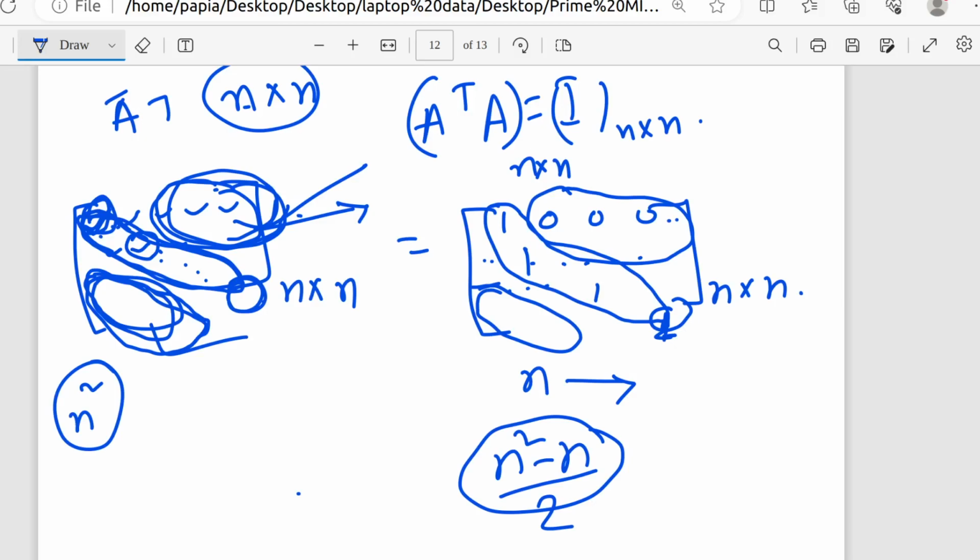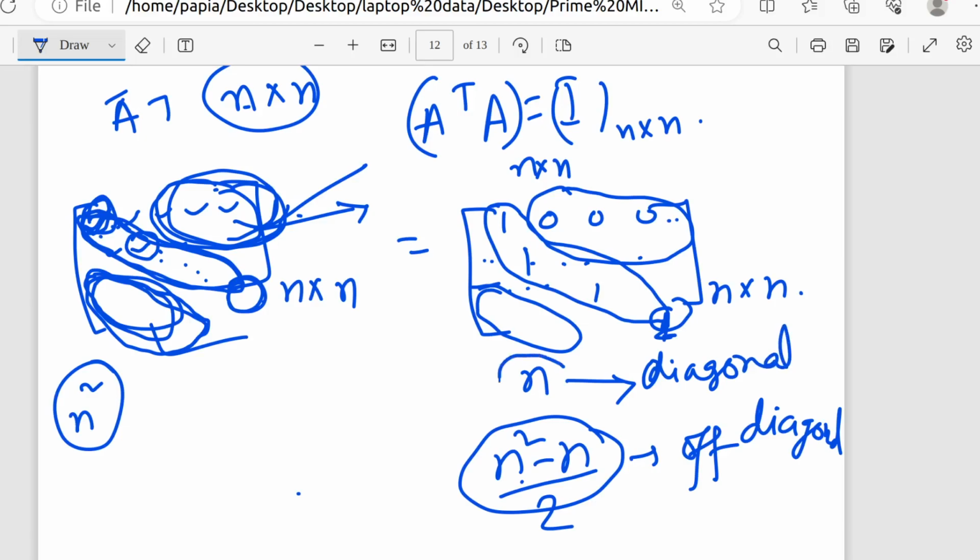So n square minus n divided by 2 comes from the off diagonal terms, and n comes from the diagonal terms. Do you understand?